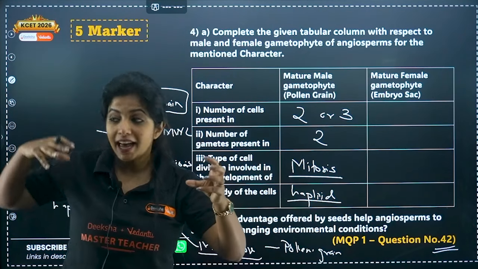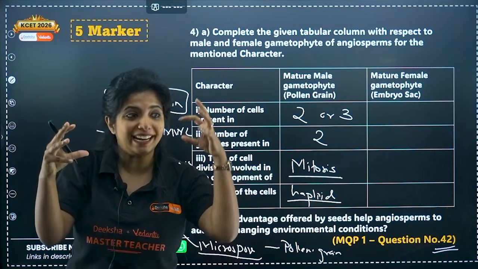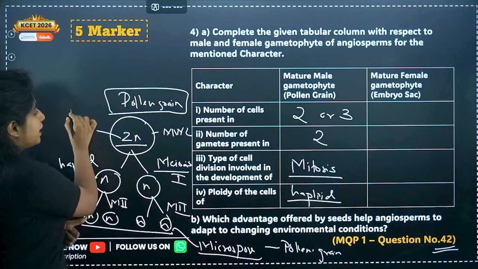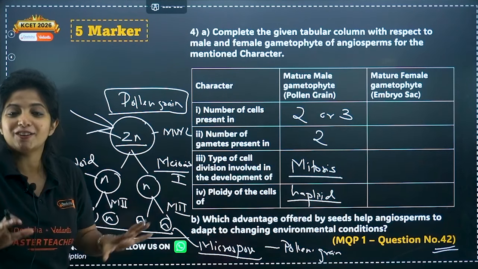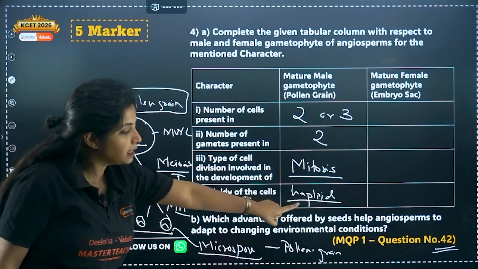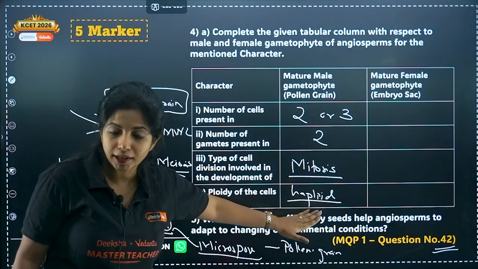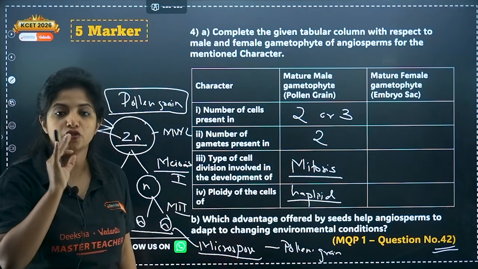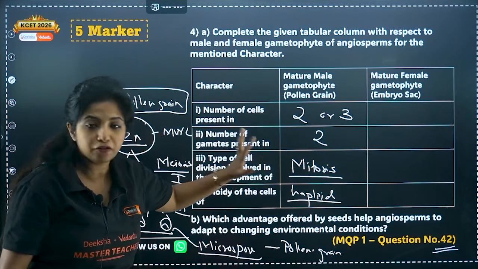You get a male gamete and it has to fuse with a female gamete. N and N come together to form 2N and it will be back again with the same ploidy like a normal cell. So, over here, the ploidy will be what? Haploid. Okay, so we have filled in this particular column just with the information of pollen grains, and with that you get half of your marks, right?